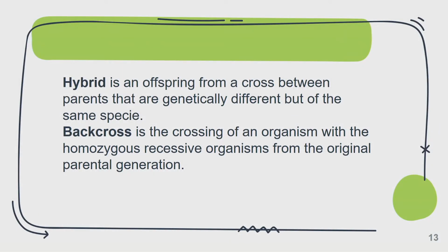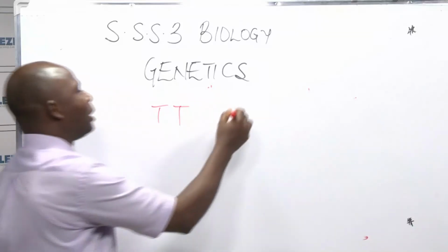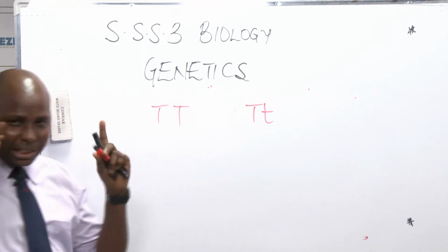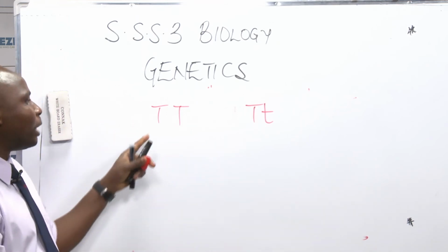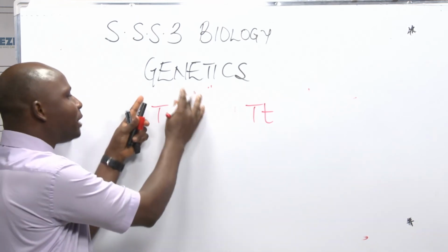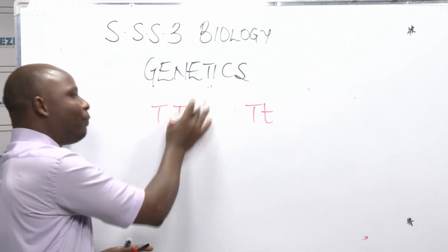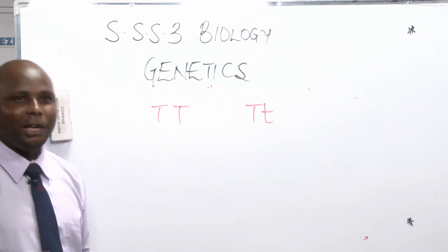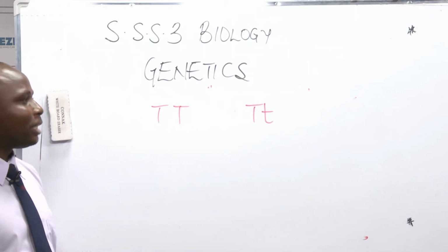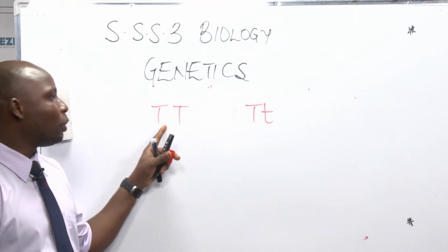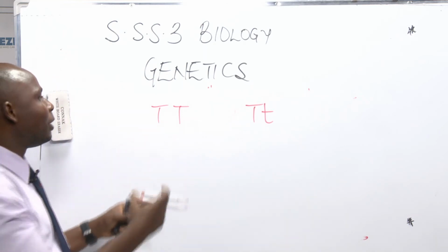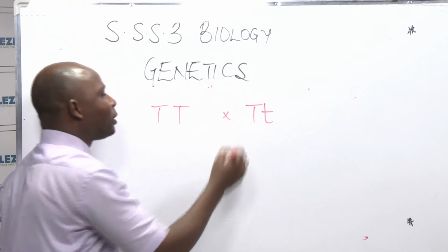This is a tall parent. This is also a tall parent. Phenotypically, that is physically, when you see them, you say they are tall. But this one is a pure breed, homozygous. It doesn't have any gene for shortness. But this one is tall, but there is a gene for shortness. So when we talk about hybrid, it means that we want to cross two different organisms.